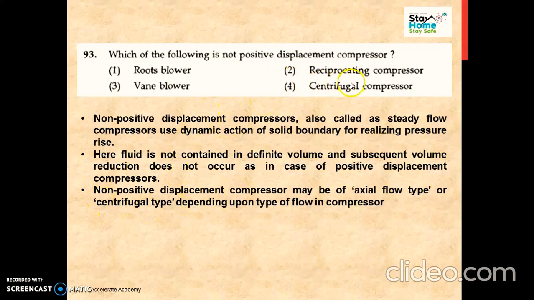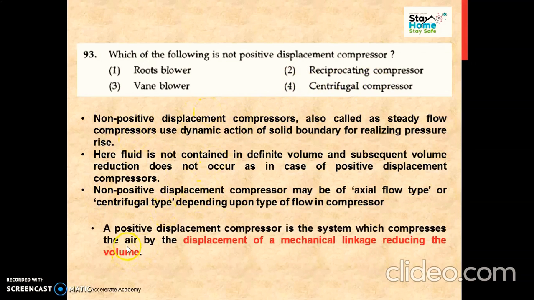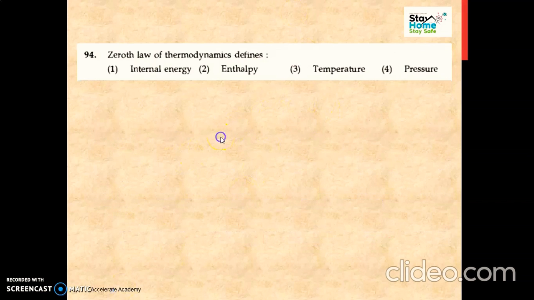So what is our answer? Centrifugal compressor. Then what is a positive displacement compressor? A positive displacement compressor is a system which compresses the air by displacement of mechanical linkages, reducing the volume. So all these three compressors use mechanical linkages for reduction of volume. So our answer for this question is centrifugal compressor.